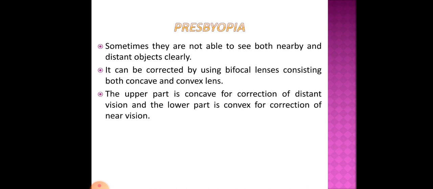In these lenses, the upper part is concave for correction of distant vision, and the lower part is convex for correction of near vision. You can see in the upper part it is concave, used to correct distant vision, and the lower part is convex and used to correct near vision. If you have your grandparents at home, you can see their glasses, no? You can see two different parts in the glasses, so that is nothing but your bifocal lens.